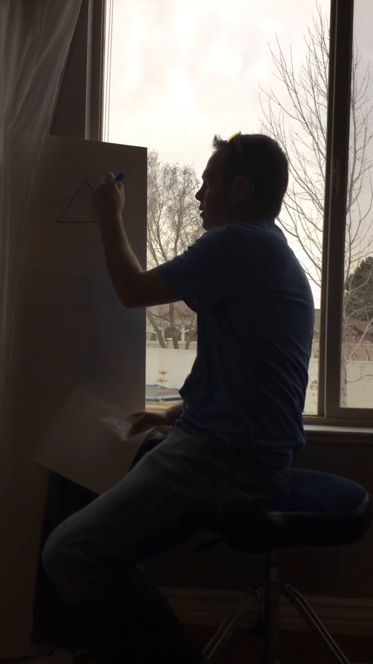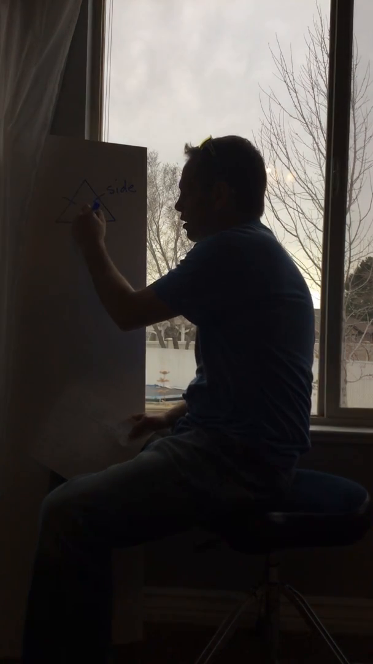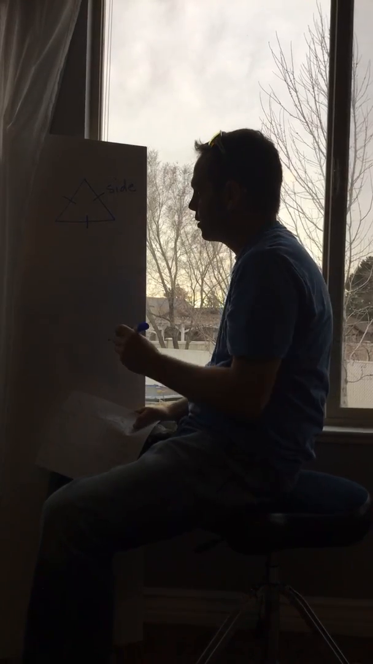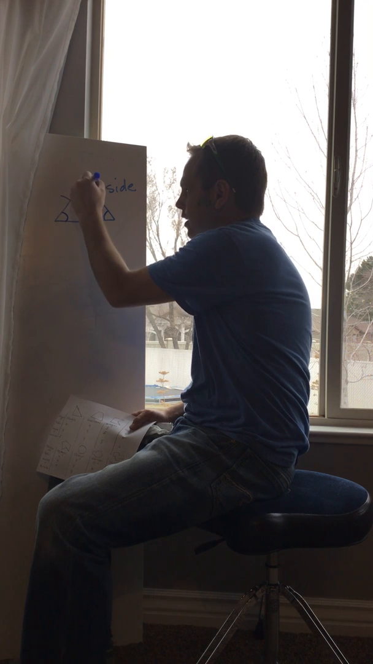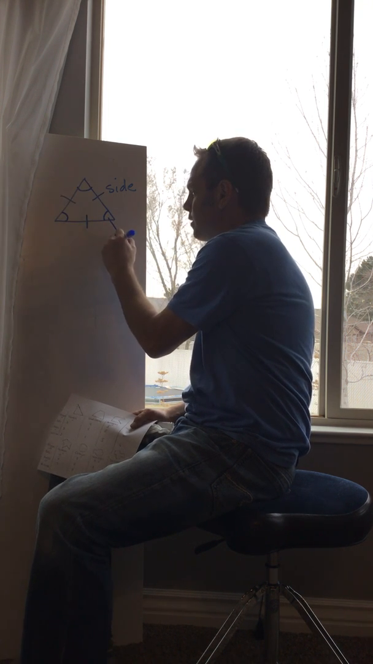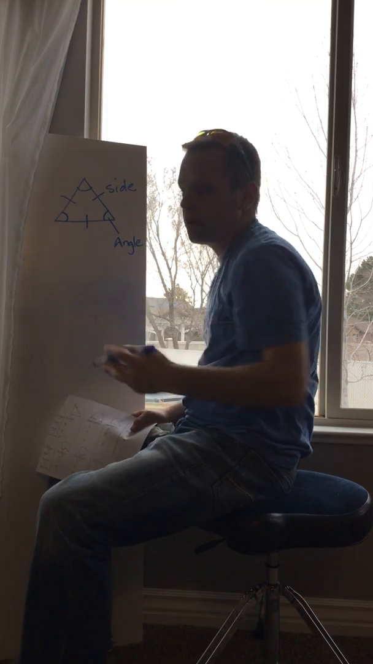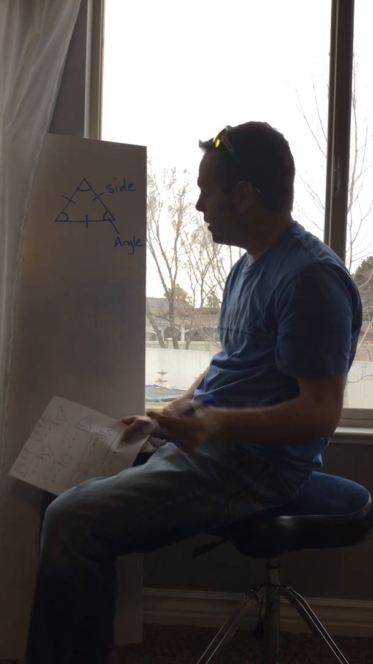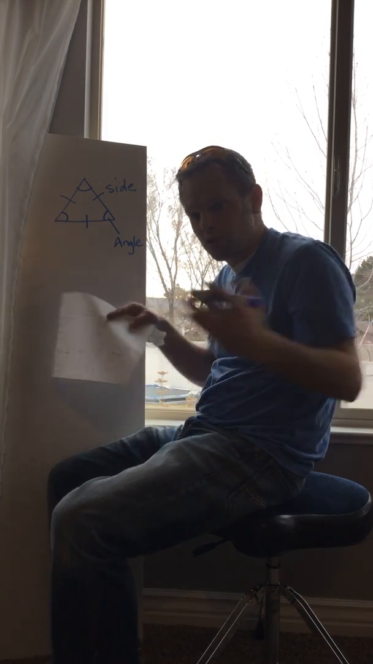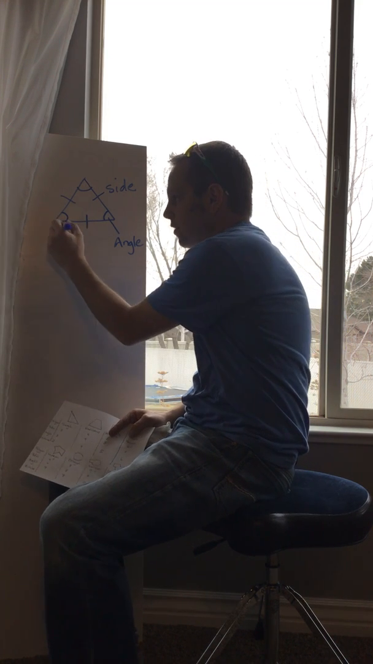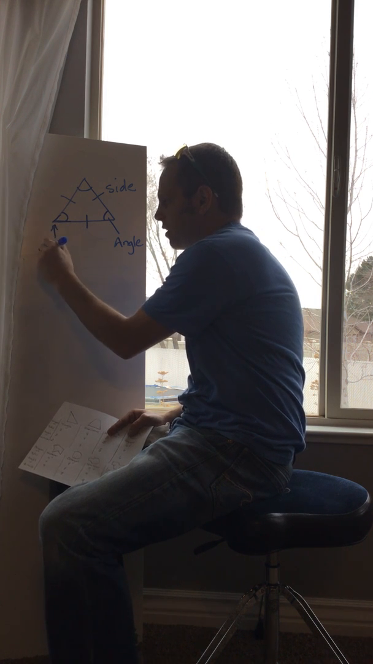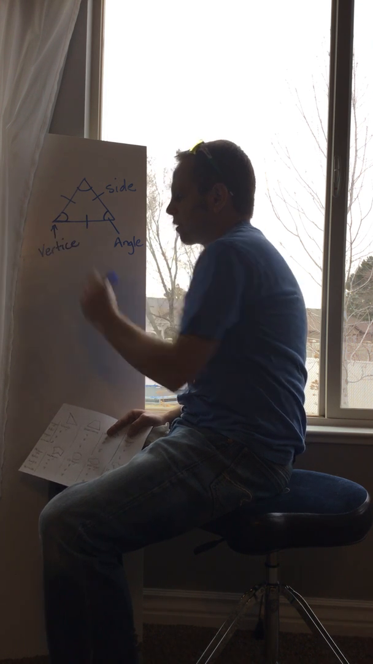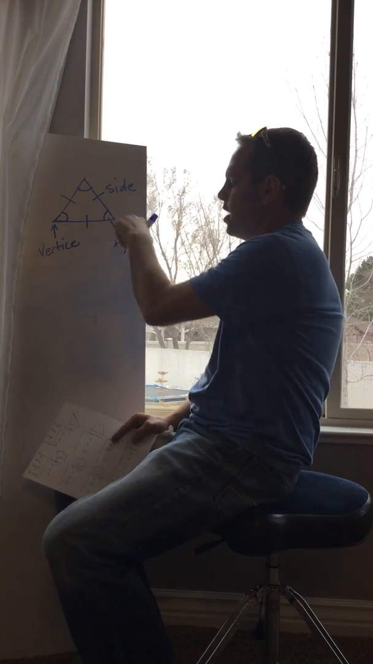Side. We should all be familiar with what a side is. There's 3 sides on a triangle. Angles, that's the angles inside where the 2 lines connect. That's these guys right here. Probably we all know what that is as well. Last one is a vertex. Vertices are where 2 lines come together. In this case, it would be the points of the triangle. This would be my vertex right here. Okay, so side, angle, vertex.